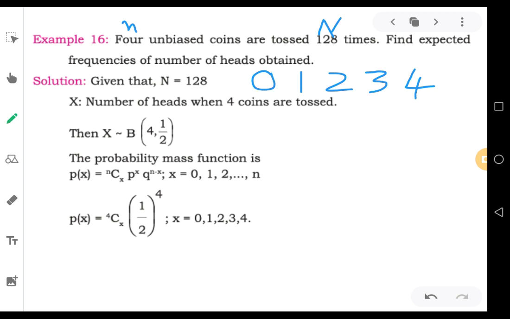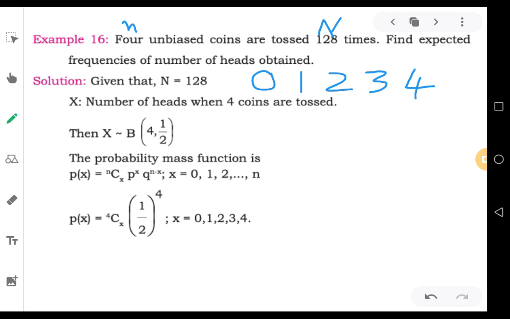To know the probability of the expected possibilities, you should just calculate P0, P1, P2, P3, P4 independently and separately. After calculating all these probabilities separately, they should be multiplied with your big N, that is 128. So the problem is very simple. What needs to be done is to calculate the values of P0, P1, P2, P3 and P4 separately. When all the probability values are multiplied by big N, 128, you will get the expected number of heads obtained. So pretty simple.